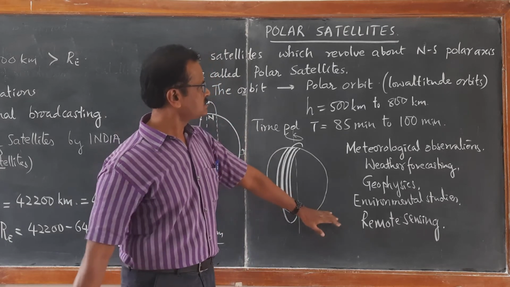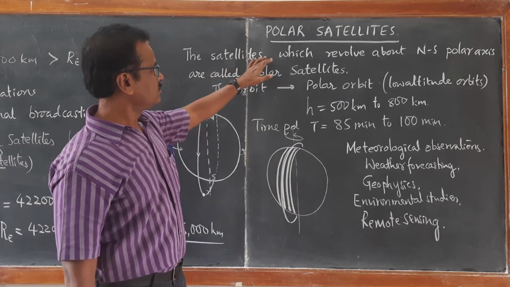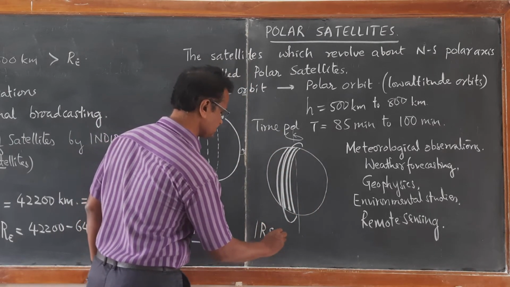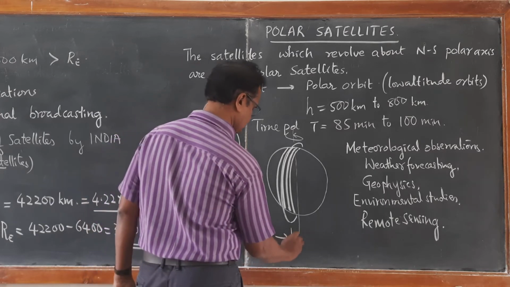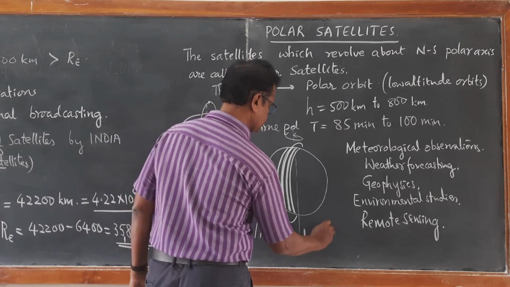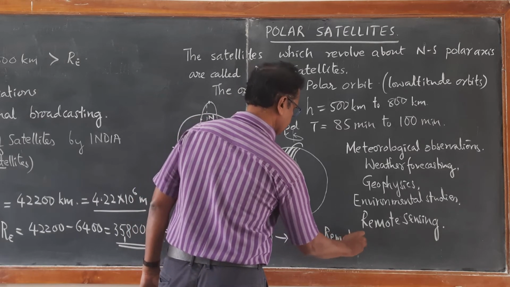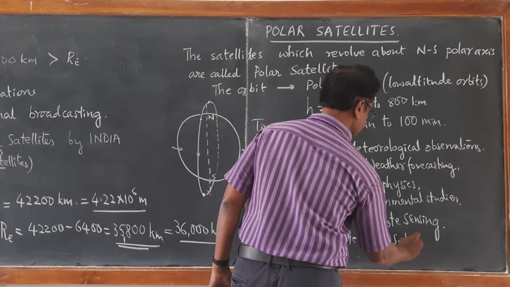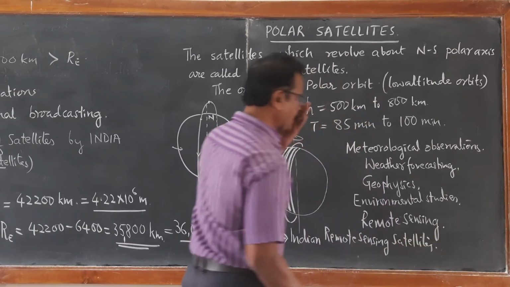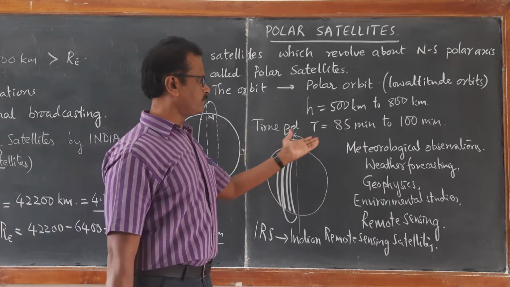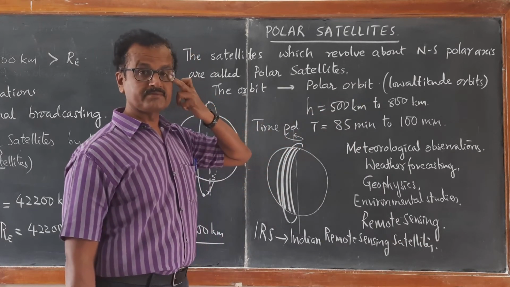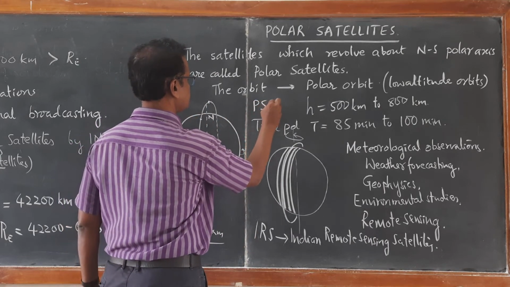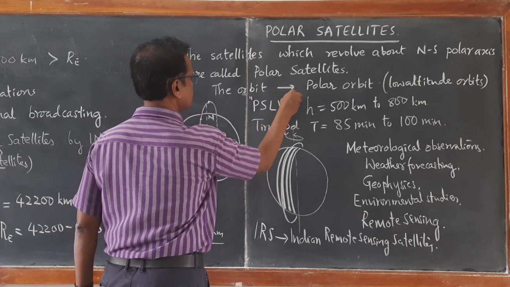Okay, so we have a number of applications using these polar satellites, and our country has the IRS series, Indian Remote Sensing Satellites. These are being put into an orbit of about 500 km to 800 km from the surface of the earth. They will be launched with the help of launch vehicles called PSLV, Polar Satellite Launch Vehicle.